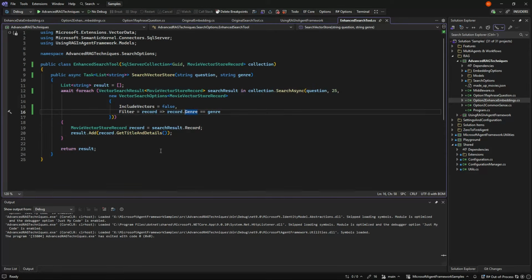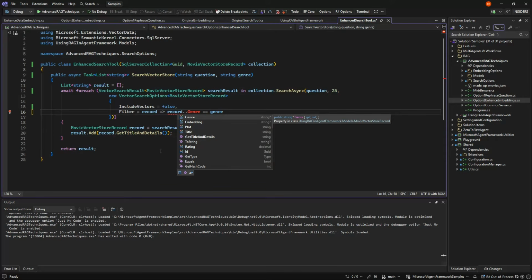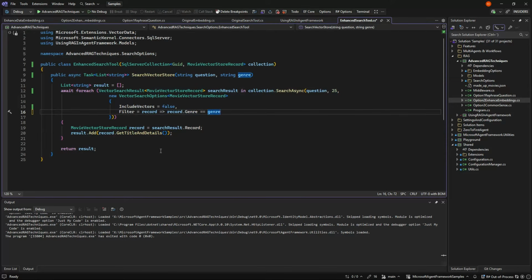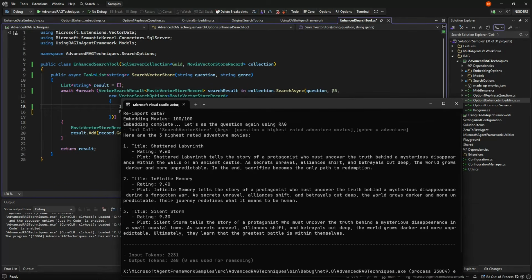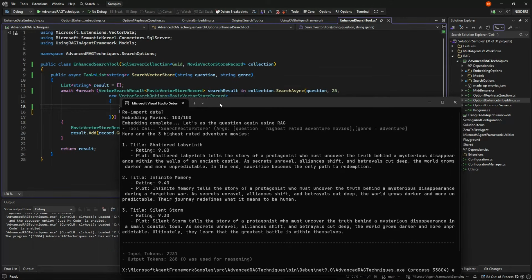So the filter here is just LINQ queries. It's sort of okay. It can't do contains and stuff, but it can do the basic stuff for filtering that you would, in this case, when it's a SQL server, be a where clause. So doing this, we saw that we got a better answer back. We still used a lot of tokens because we switched it up to 25, but we could perhaps go down here to 10 and still get closer and closer. So it's all a balance of what makes sense to do.